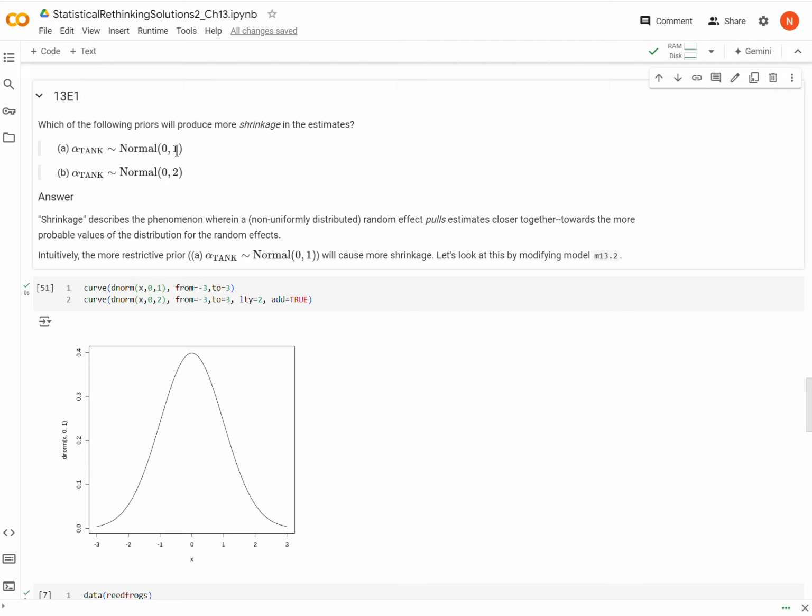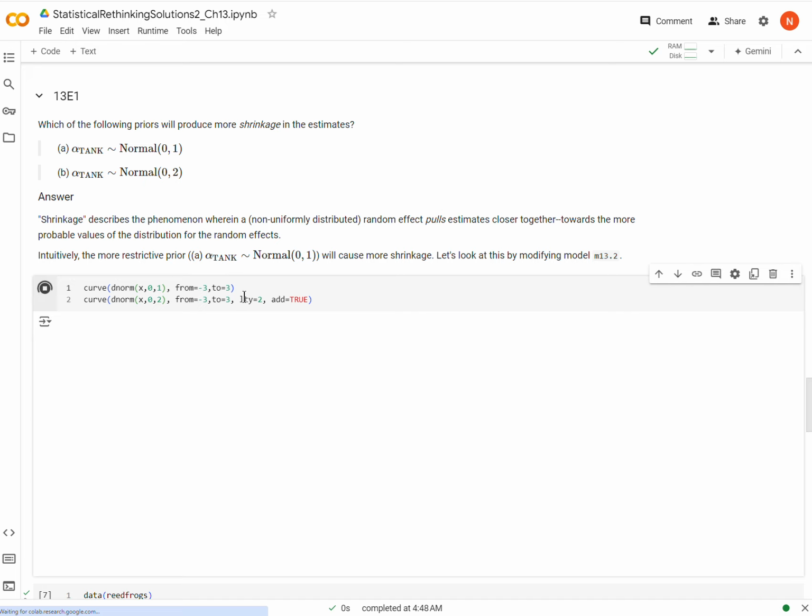A normal distribution with a standard deviation of 1 or a normal distribution with a standard deviation of 2? Well, I think this is fairly intuitive, but the more constrained prior, in other words the normal(0, 1), has less standard deviation and will cause more shrinkage. So let me just run these two things again.